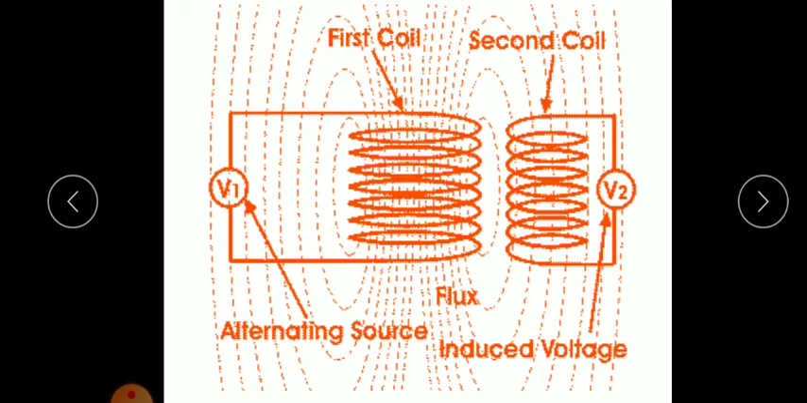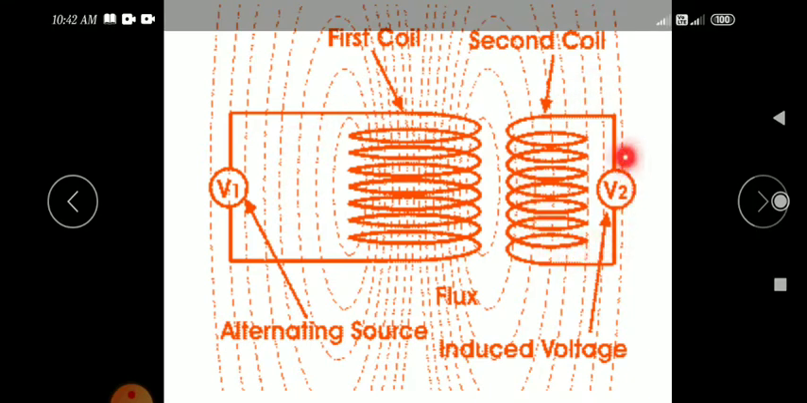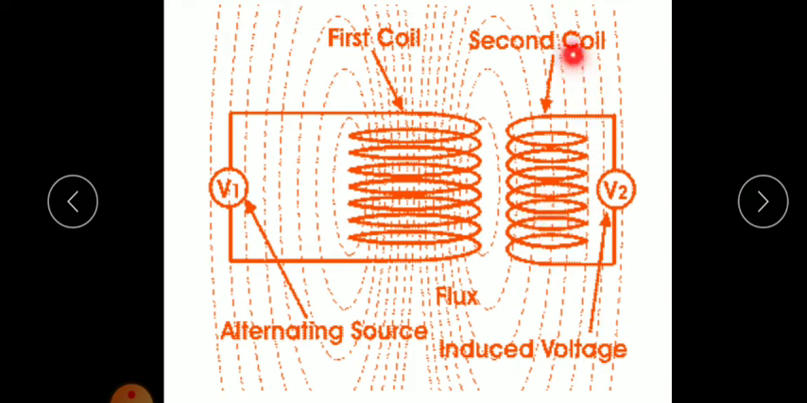In mutual induction, there are two coils. This coil is named the primary coil and this coil is named the secondary coil. The coil to which we are supplying current is called the primary coil, and the coil from which we get the induced EMF is called the secondary coil.